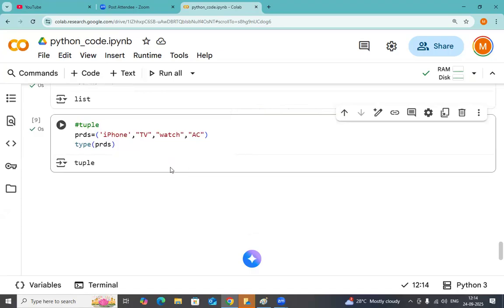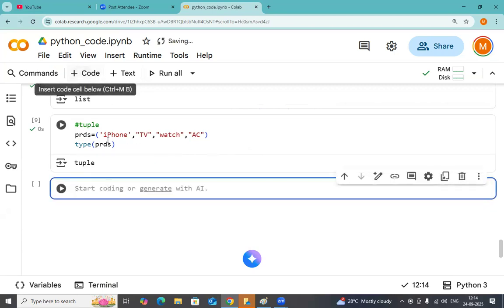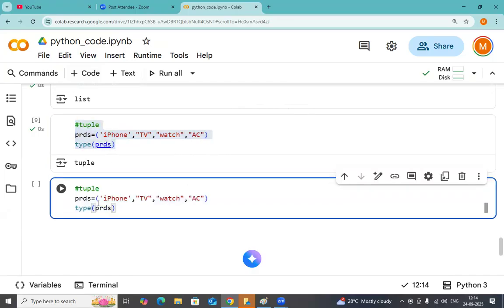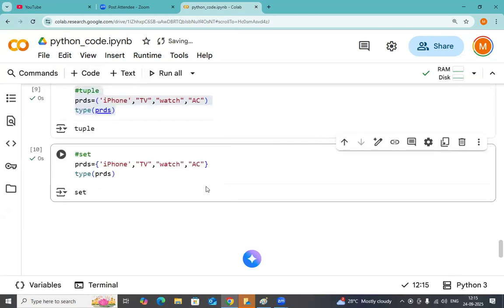Fine, guys. Let me go to one more object called set. I will copy all these things and paste here. When I keep curly braces like this, curly bracket open, curly bracket close, some people call them flower brackets, some people call them curly braces, whatever you want. Now, what is the type of this one? Execute it. Yes, it clearly says it is set.